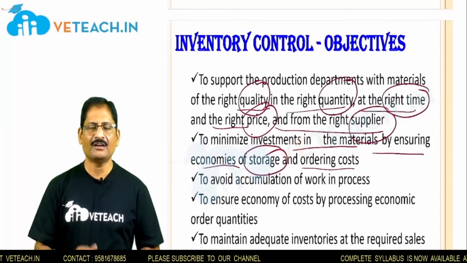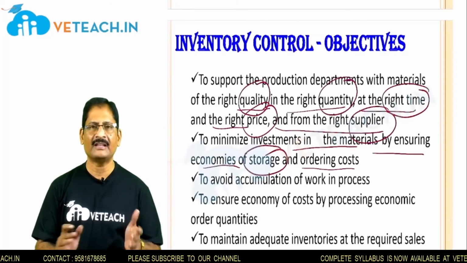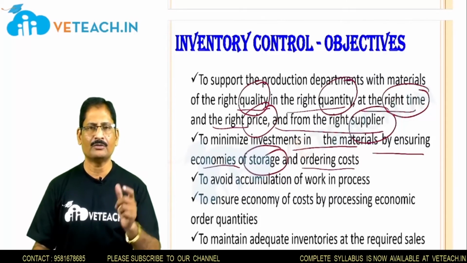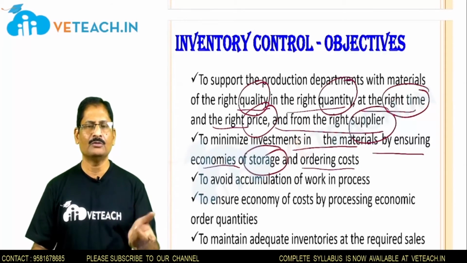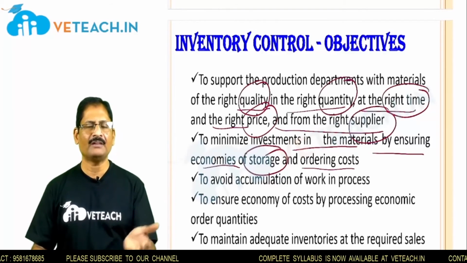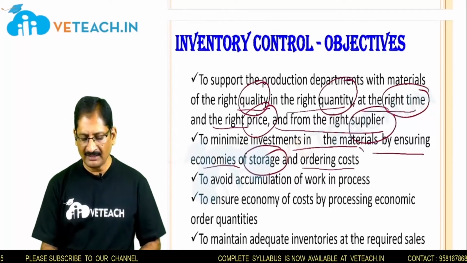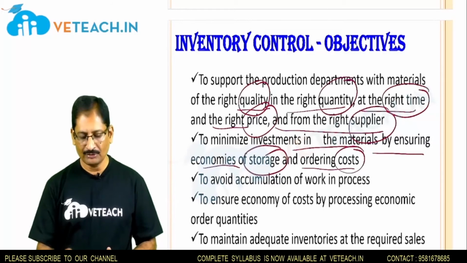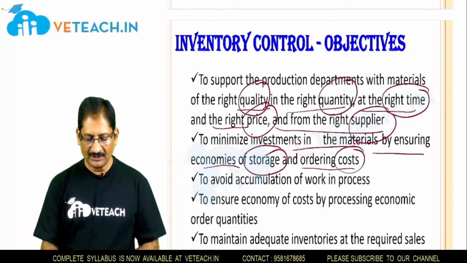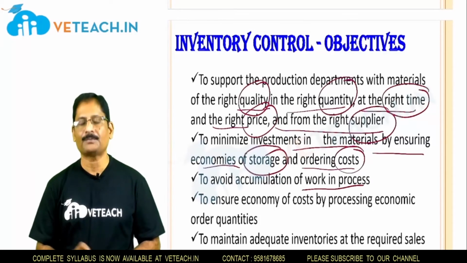Similarly, the ordering costs. For processing of the order every time, there are costs involved with respect to the transportation, the delivery, the loading, and the unloading of the materials. Every time these costs are going to be on the higher side, so you have to minimize these things to avoid accumulation of work in process.